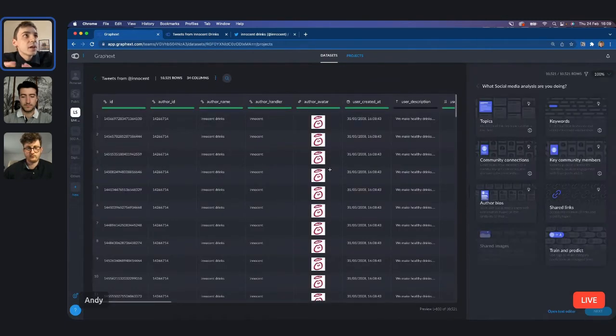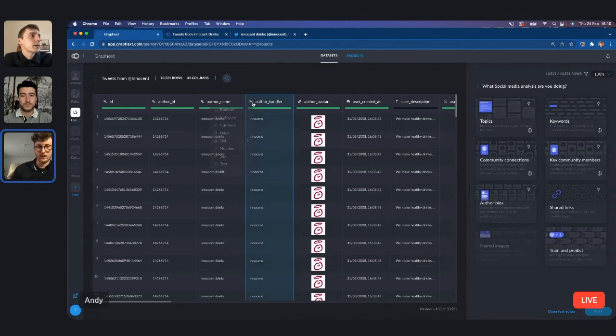And maybe it's worth, Paul, you walk us through some of the variables that we've got inside the data set here. What do we collect? Yeah, of course. So it's quite easy. Essentially, every time you upload the data set, Graphext will automatically cast each column, each variable. So you can see if it's a Boolean, if it's a text column or whatever.